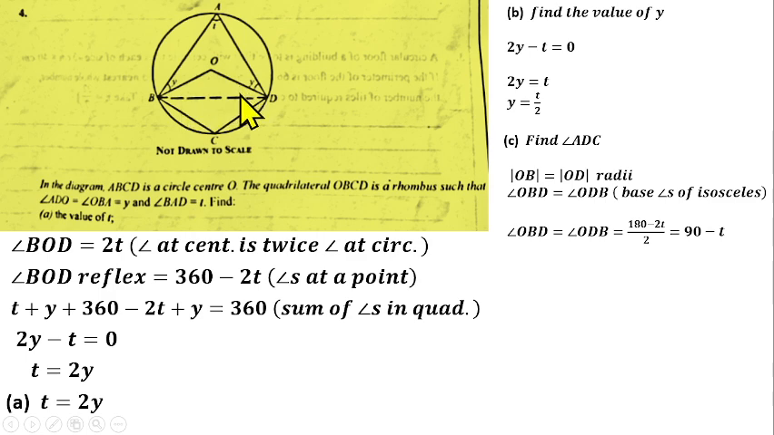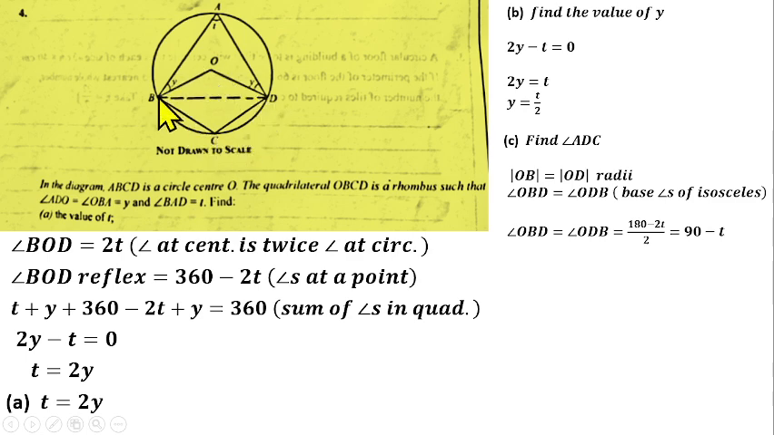Also the angle here is also 90 minus t. So that means we know this angle Y, we also know this angle ODB to be 90 minus t. So we need to find the remaining angle so that you can find angle ADC. Then how do we find this angle here? If you remember, we are told that this quadrilateral OBCD is a rhombus.